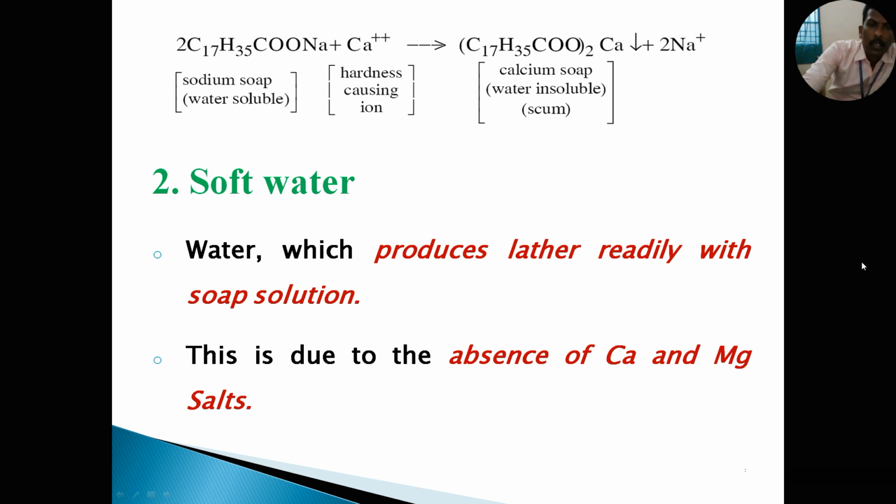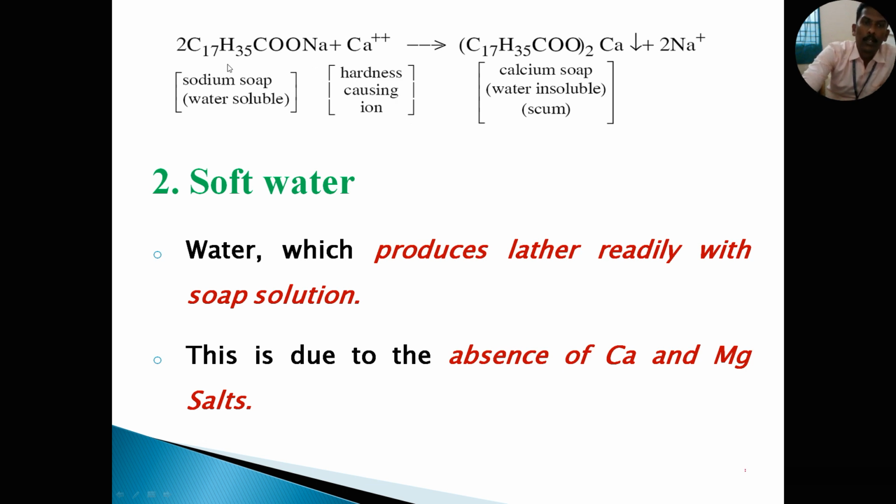Now soft water. Water which produces lather readily with soap solution is called soft water. This is due to the absence of calcium and magnesium salts in the water, so it is called soft water. See the reaction.